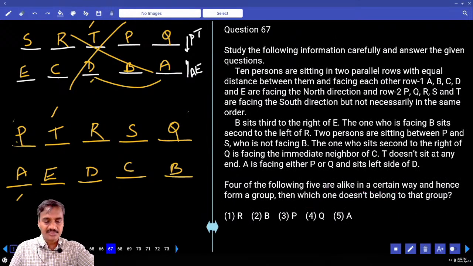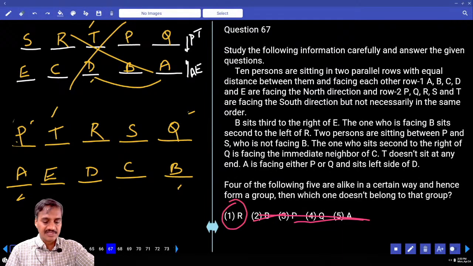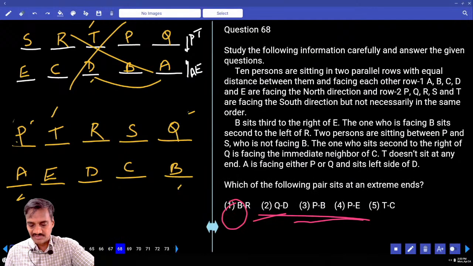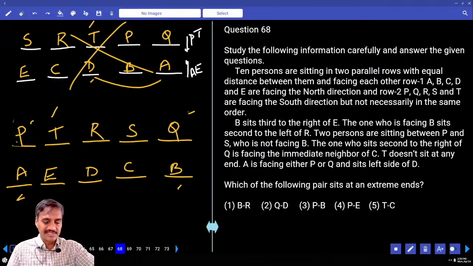And 4 out of the following means odd one out. R, B, P, Q, A. And P, Q, A, and B, these persons are at the corner, R is at the center. Choice 1, question number 67. Which of the following pairs are at the extreme end?